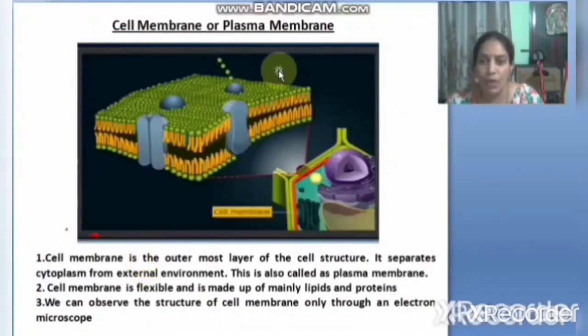See, if you observe the cell membrane under the electron microscope, we will observe it in this way. See, this is like a sandwich model. Now let's know, take a notebook and write running notes, children. I will explain each organelle in detail. So, keep the heading of an organelle and write the points that I am saying.